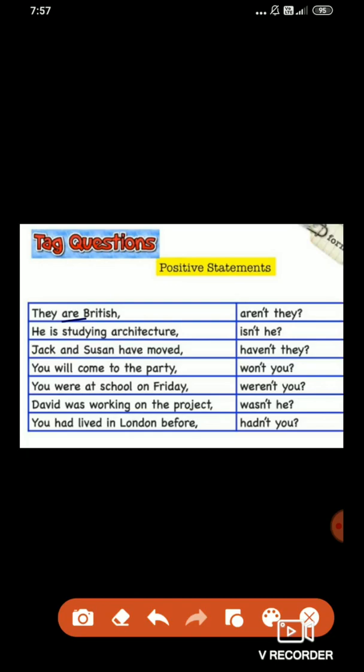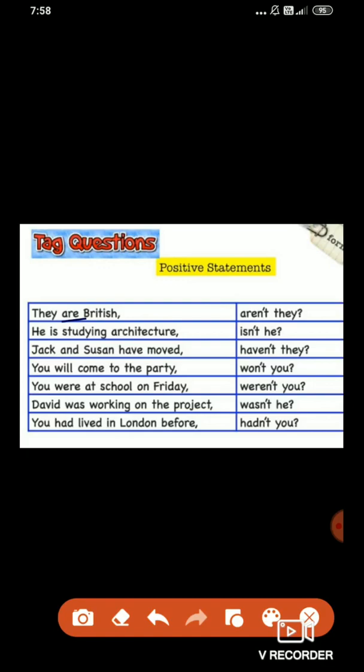Haven't they? Because have is the auxiliary here. You will come to the party. Yes, this is important. Will turns into won't. Always keep in mind, will turns into won't. Won't you? We cannot write will not you. What do you have to write? Won't you?